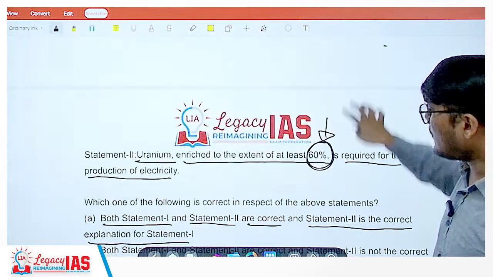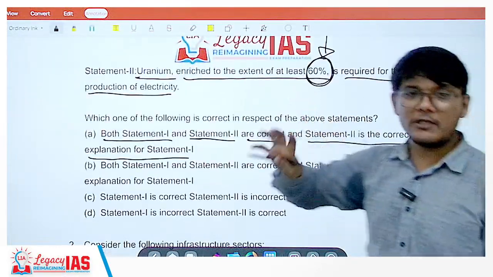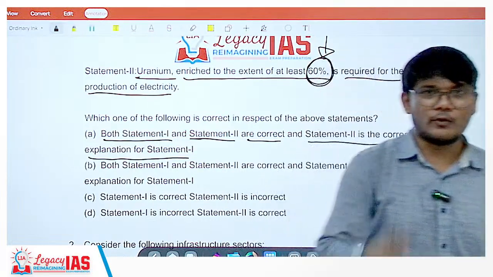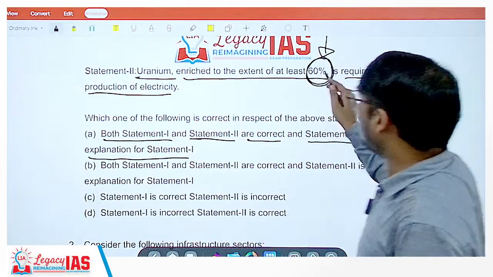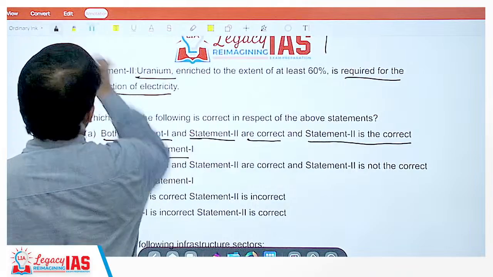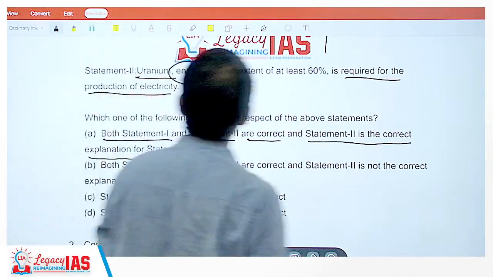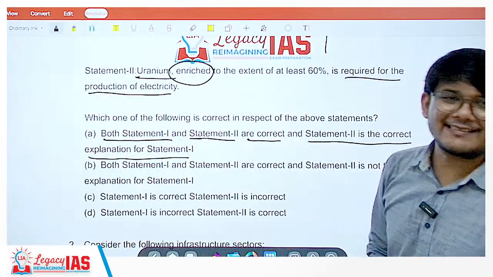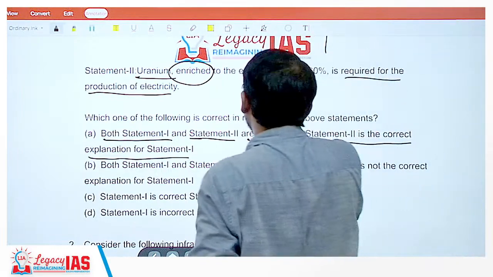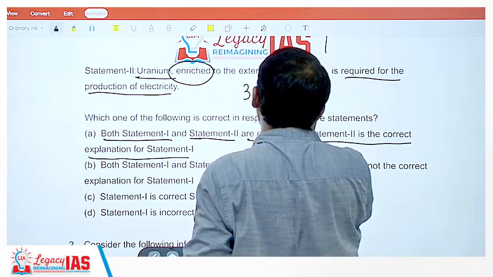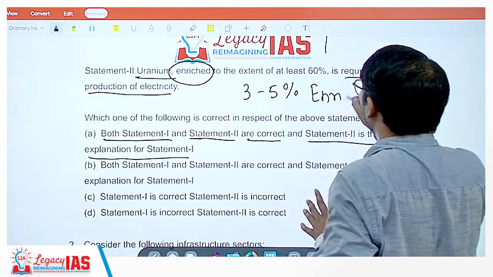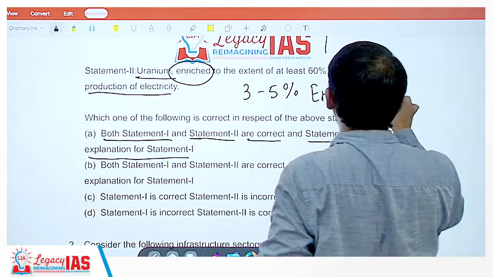But it is very factual, guys. Either you know this or you don't know this. However, UPSC makes it easy for you. I'll tell you how. As far as the enrichment of uranium is concerned, guys, you do not need 60% enriched uranium. All you need is just 3 to 5% enriched uranium. That's all you need.